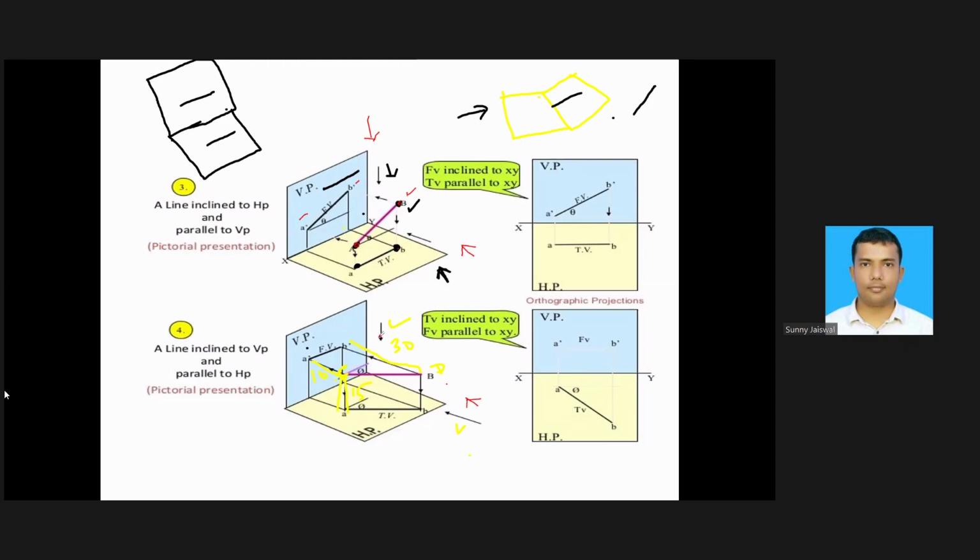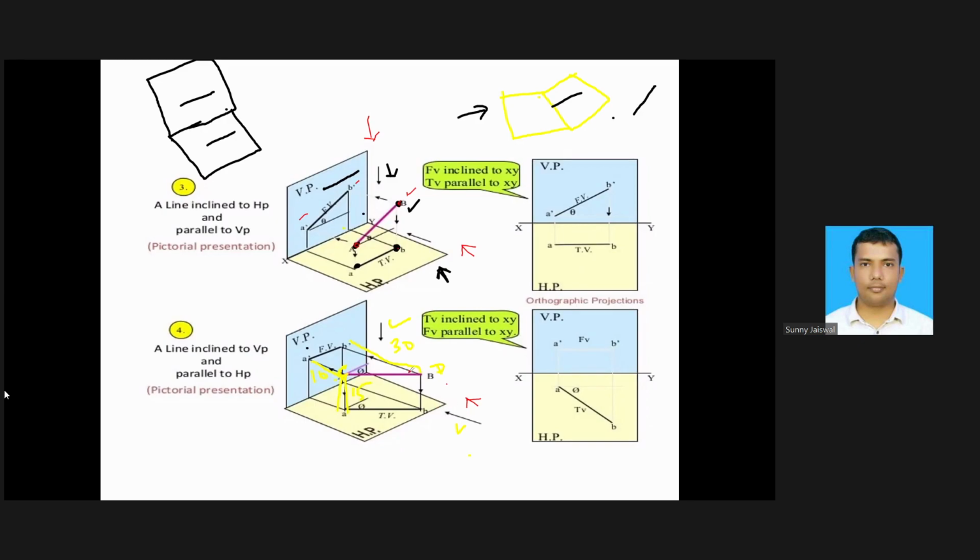So I was telling, can you hear me now? Yes, sir. So I'm saying whenever there is any inclination of that line with respect to any plane, the projection in that plane will be apparent length. Means the length of that projection will be smaller than your original length.